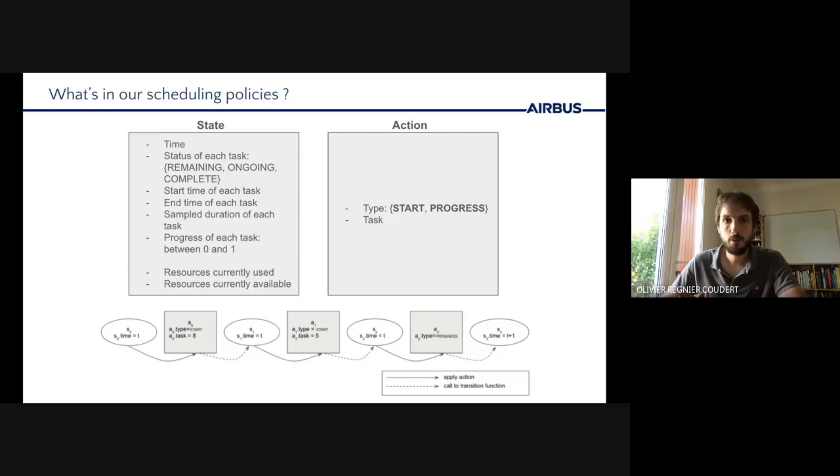And this is what you can see in the illustration below, where the tasks 8 and 5 are started at time t. This is the task 8 being started here. We go to a new state, which has the same current time t. Then we start task 5. We end up in another state with still the same current time. And then we apply an action of type progress, and then we move on in time without starting new tasks.